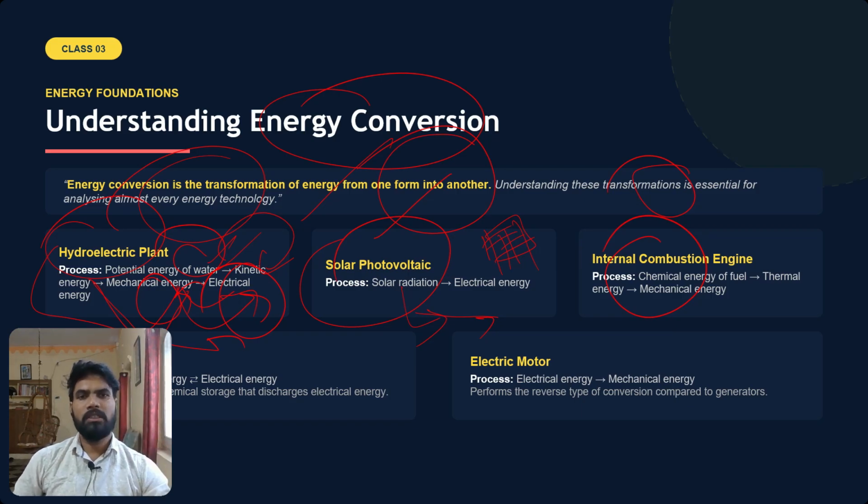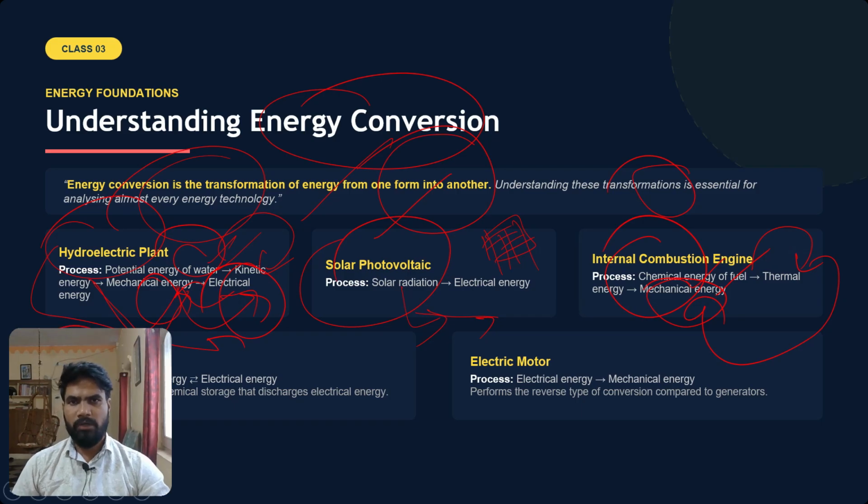So what is the process here? Here, the chemical energy that is there in the form of petrol, diesel, CNG, etc. is getting burnt and converted into thermal energy, heat. Then finally, that heat is being converted into mechanical energy. So what is the mechanical energy? When the vehicle is moving, that is the mechanical energy. This is what happens in the vehicles, internal combustion engines.